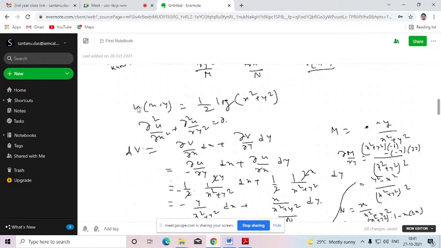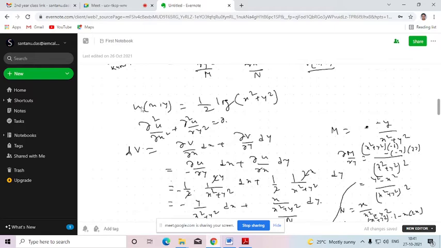Here, let's say u is given as half of log of x square plus y square, and we are claiming that this u is the real part of an analytic function. So we need to find out the harmonic conjugate. Before finding the harmonic conjugate, we need to show that the u mentioned here is a harmonic function.